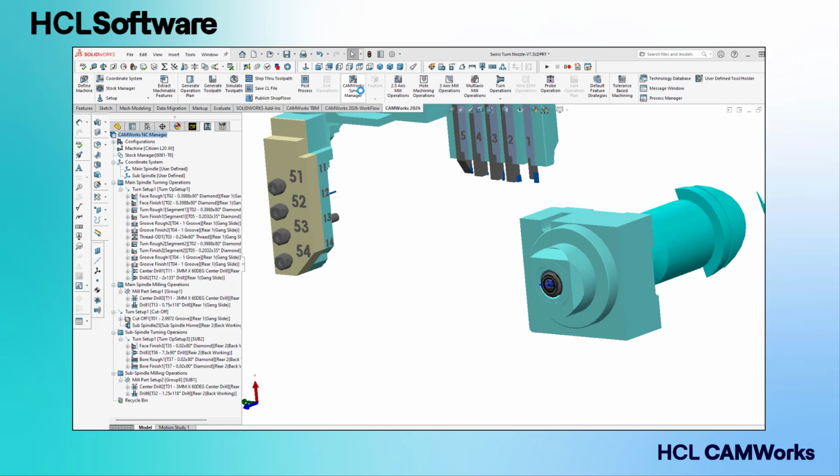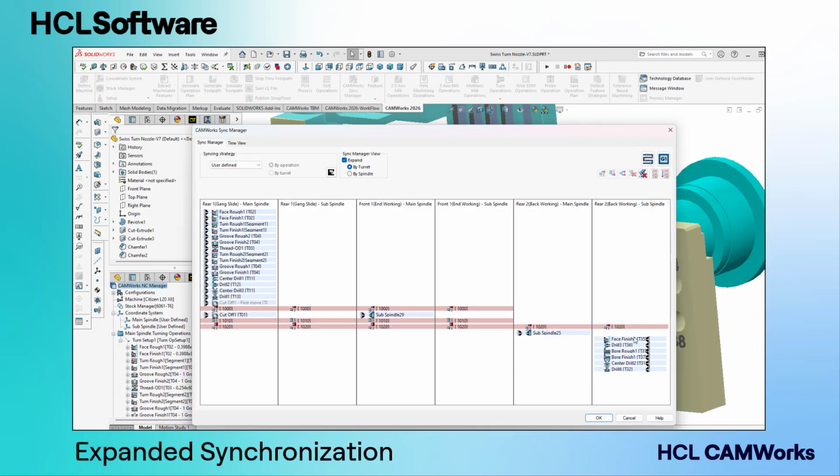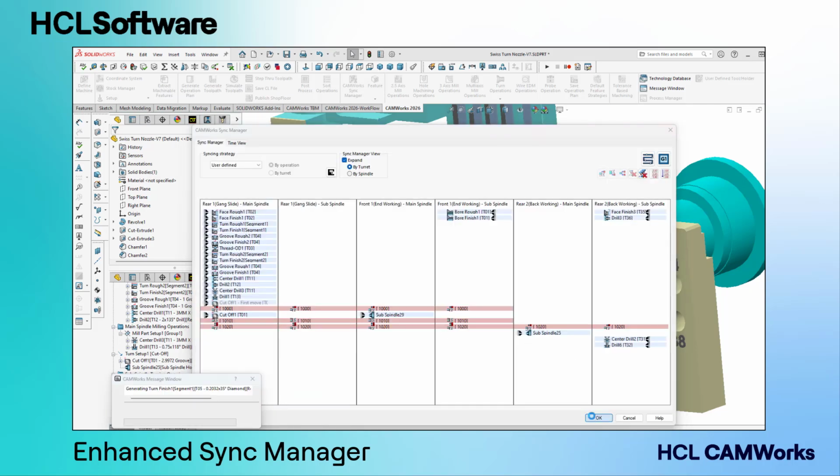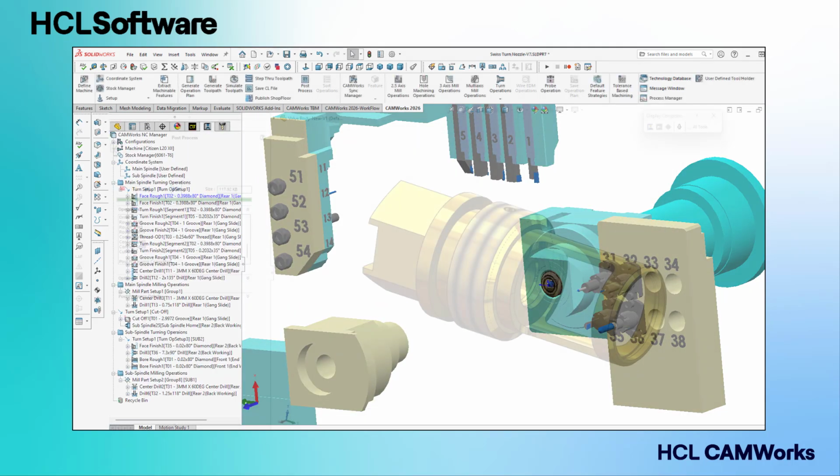The latest release of CAMWorks brings expanded synchronization across Swiss configurations, main and subspindles, gang slides, turrets, end and backworking tool posts, and more. And the enhanced Sync Manager ensures precise timing for simultaneous machining operations.